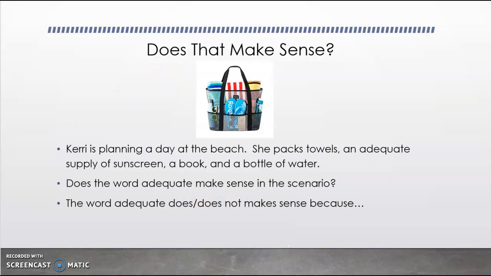Let's look at this example. Carrie is planning a day at the beach. She packs towels, an adequate supply of sunscreen, a book, and a bottle of water. Does the word adequate make sense in this example? If you have someone next to you, you can turn and talk or think to yourself.